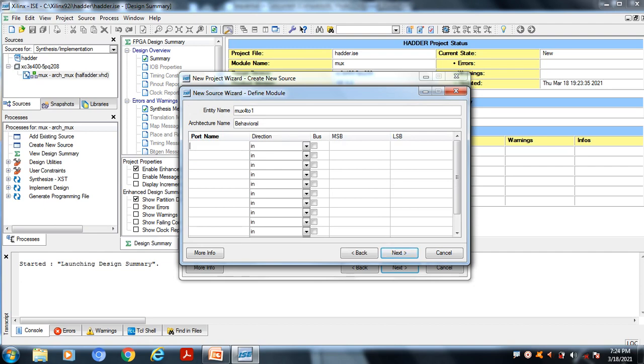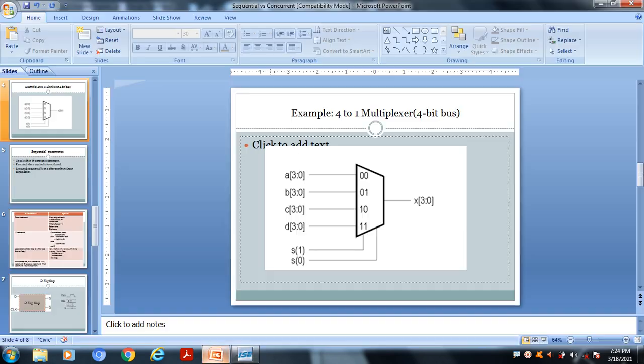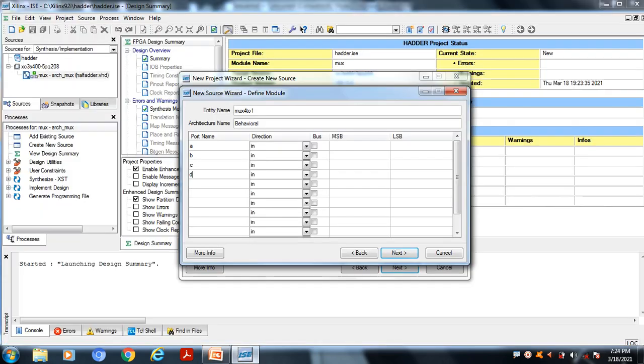Now here I am going to define the inputs and outputs. A is one input, B is another input, C is another input, and D is another input. Am I correct? So we have four inputs, and the bus size is 3 down to 0. MSB will be 3 and LSB will be 0, and all of A, B, C, D are 3 down to 0, so that's why I am giving 3 down to 0.